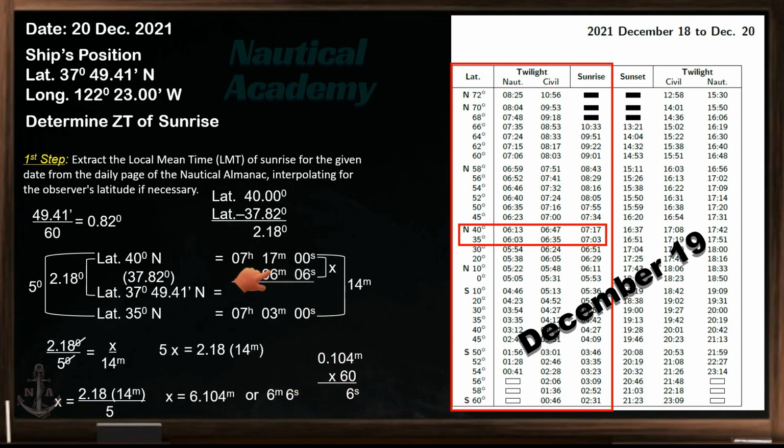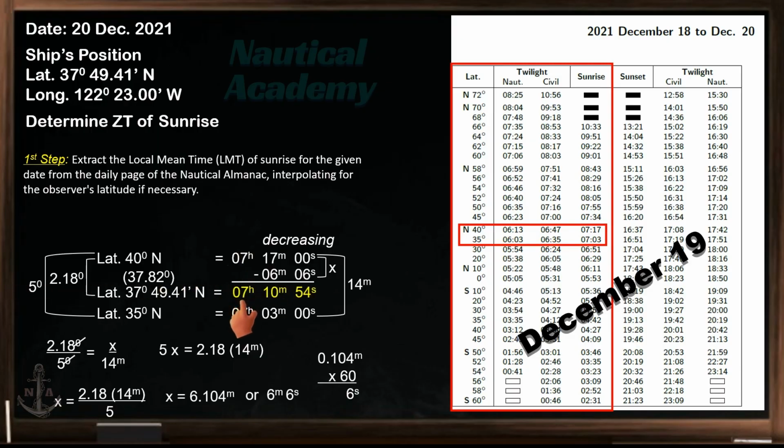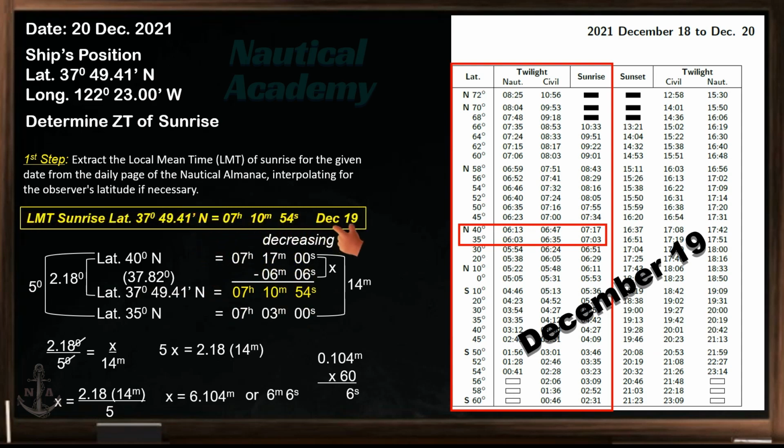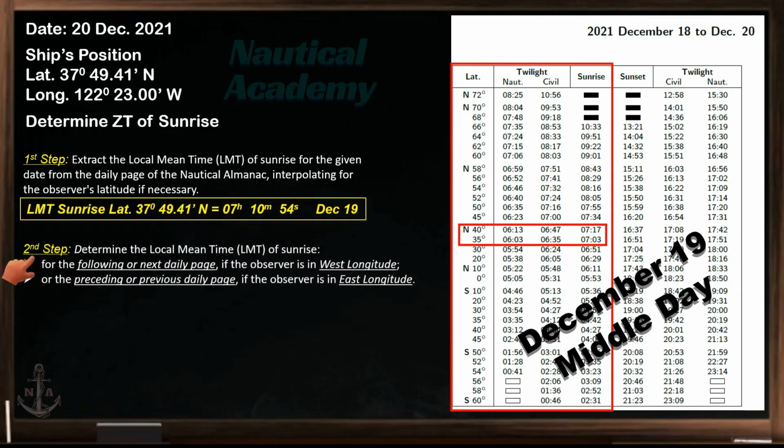We need to determine whether we will subtract or add it. Looking at the time of sunrise at latitude 40 degrees, going down to latitude 35 degrees north, the time of sunrise is decreasing, so our unknown will be subtracted. The local mean time of sunrise in latitude 37.82 degrees is 07 hours, 10 minutes, 54 seconds. This local mean time of sunrise is on 19th of December, not 20th of December, since 19th is the middle day of this daily page. Let's proceed to step 2.